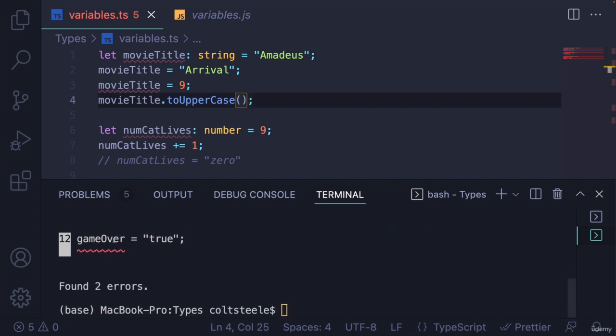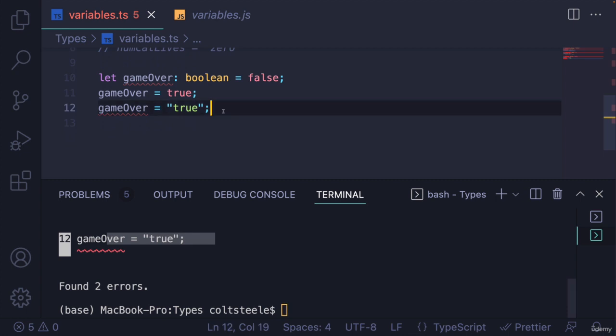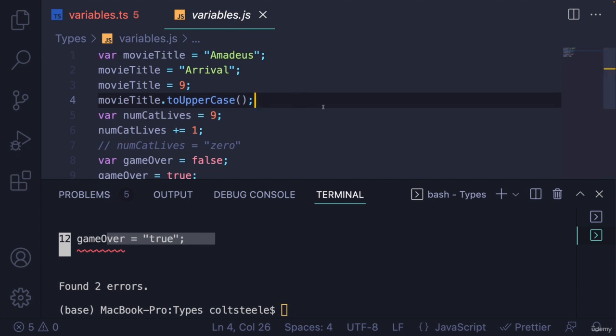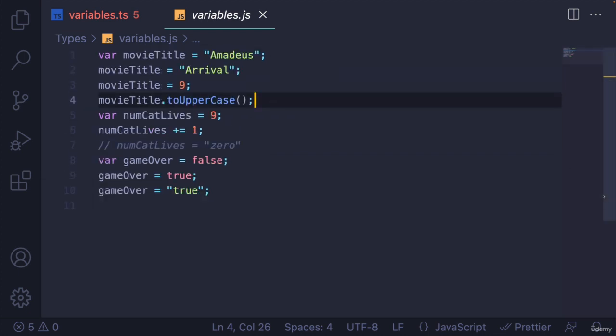And then it does it again for game over equals the string true. Also not allowed. It's supposed to be a Boolean. Okay. But that didn't stop TypeScript. The way it's configured, at least right now by default, it doesn't stop it from creating this variables.js file, the compiled JS file. So what you'll see in here is there's a couple differences.